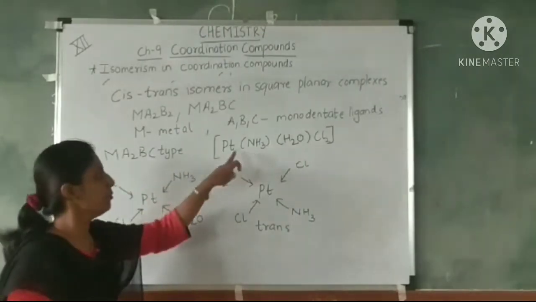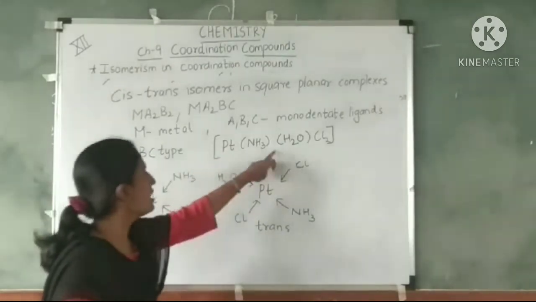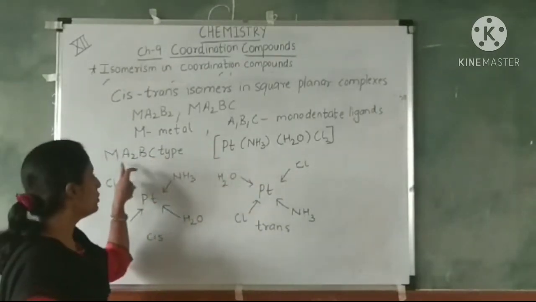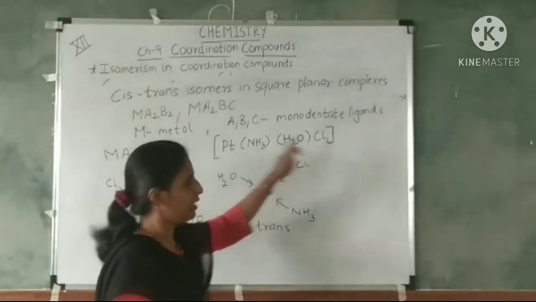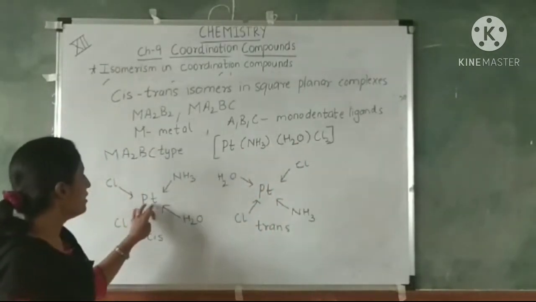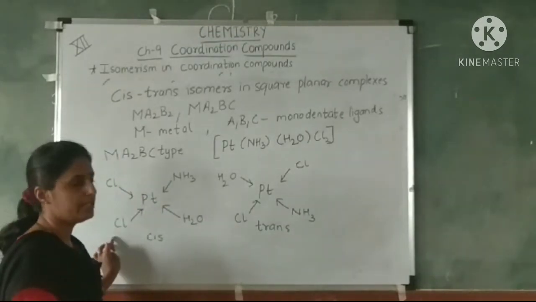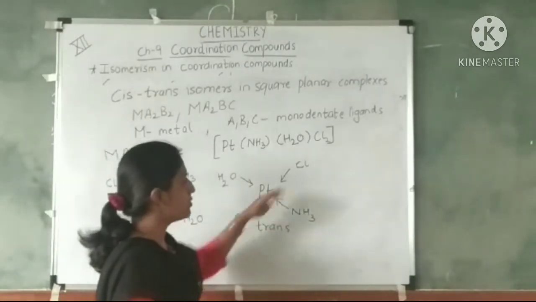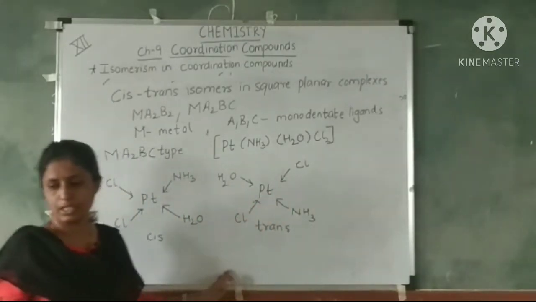So this is the complex Ma2BC type. Here I have taken ammonia as one molecule, that is B, water as C, and A2 is the 2 chloride ions I have taken. So in the cis isomer you have chlorides adjacent to each other, and in trans you have chlorides opposite to each other.